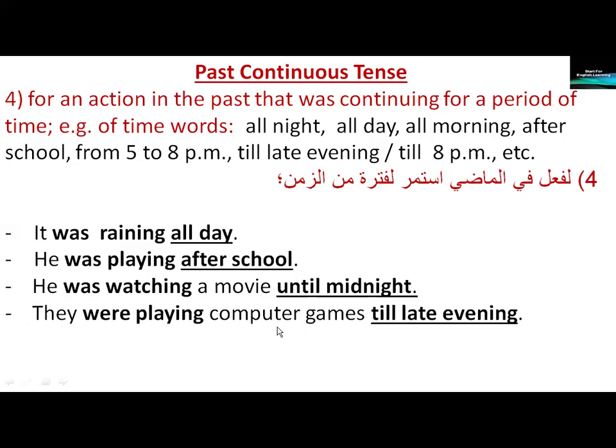They were playing computer games till late evening. Were playing is an action which was continuing for a period of time in the past. Till late evening indicates a long period of time in the past.